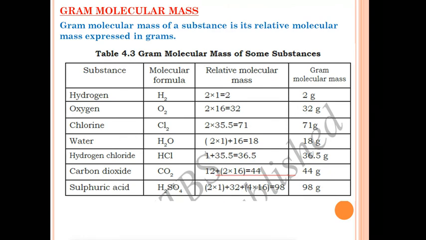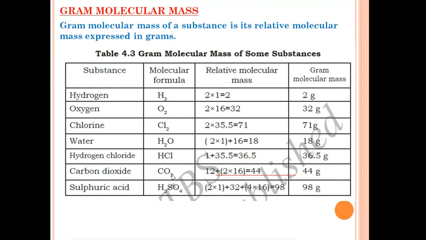Next is chlorine. The molecular formula is Cl2. Atomic mass of chlorine is 35.5. We'll multiply this with 2 because Cl2 is written. That is 71. We'll write 71 gram. Next is water. Formula of water is H2O. Since 2 hydrogen are there, we'll take 2 into 1. Atomic mass of hydrogen is 1. 2 into 1 plus 16, 18. 18 grams. Hydrogen chloride, HCl, hydrochloric acid. For this one, 1 hydrogen is there, 1, plus 1 Cl is there, 35.5. That is 36.5 grams.